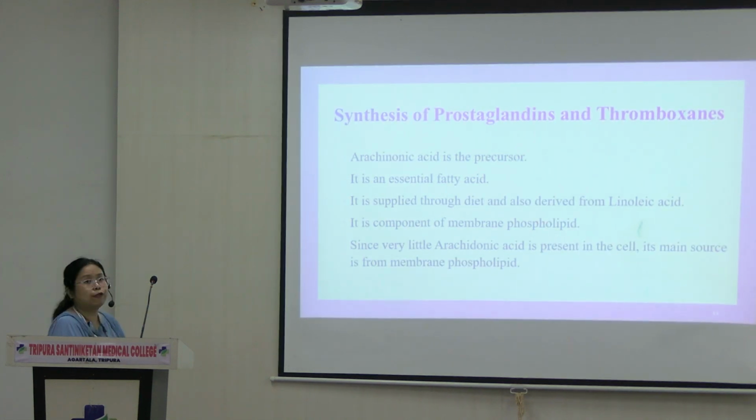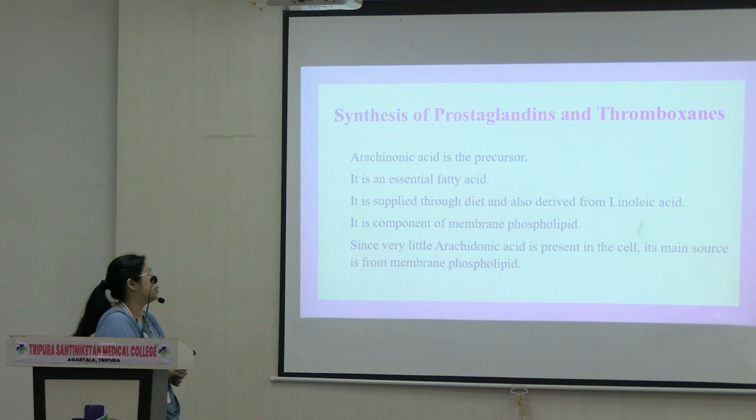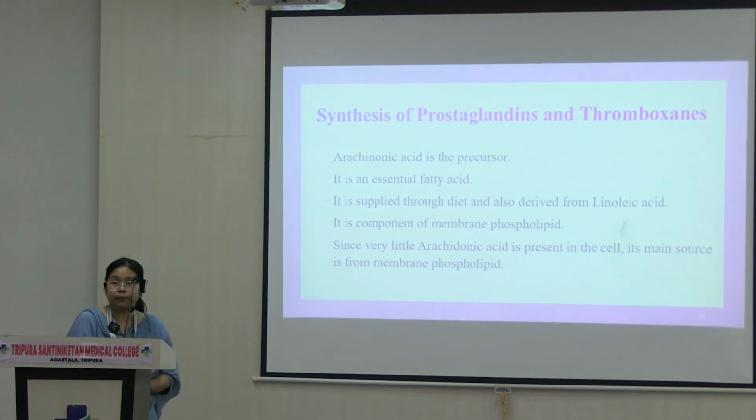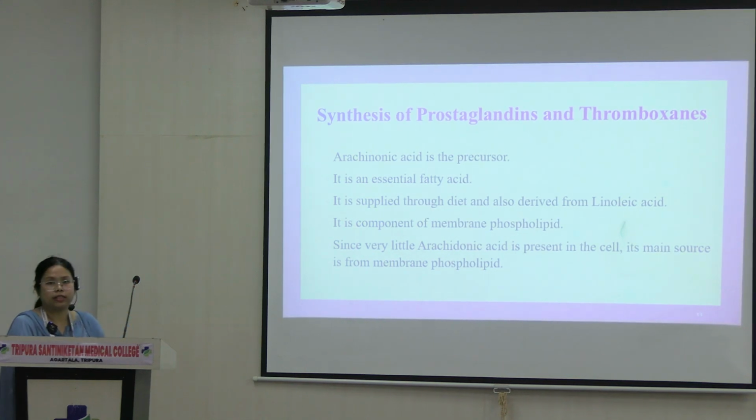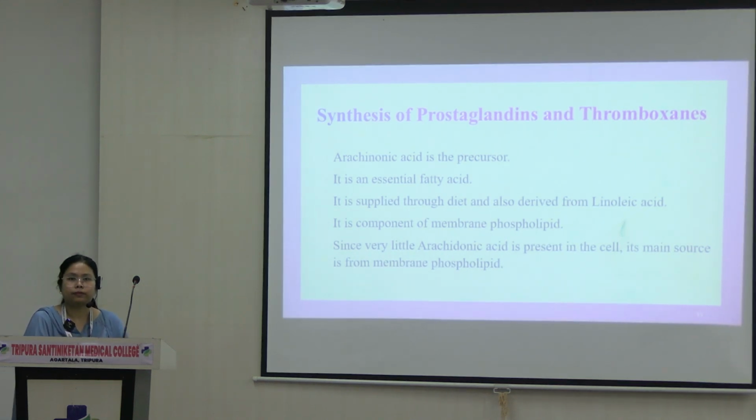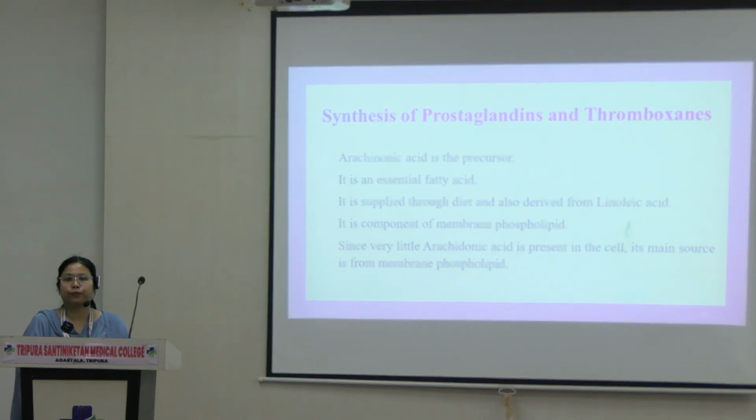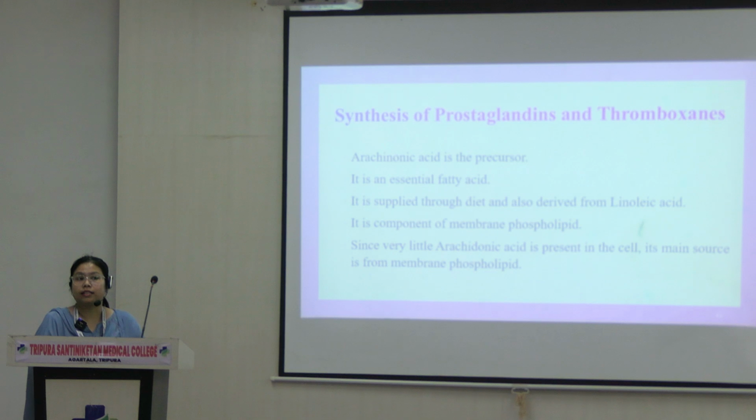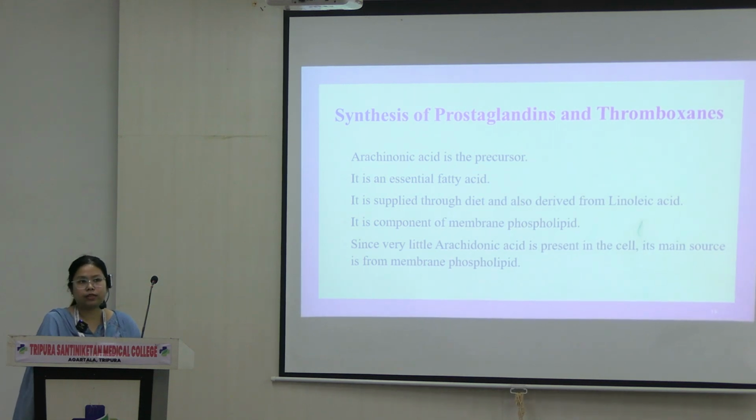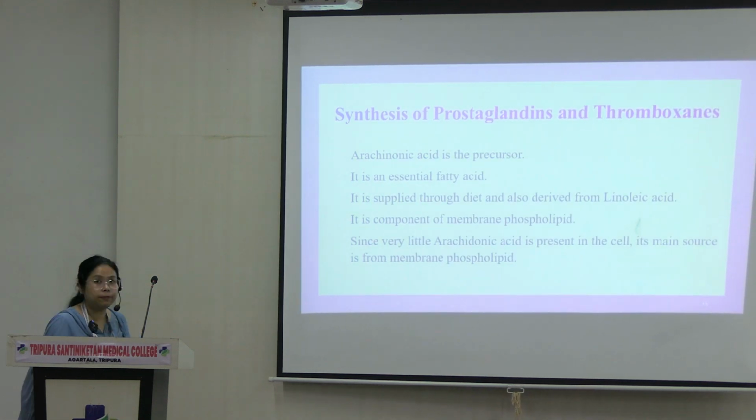Okay, so how are they formed? Prostaglandins and thromboxanes, how are they synthesized? They are synthesized from arachidonic acid, as we have seen. Arachidonic acid is an essential fatty acid as well. Why are they called essential fatty acids? What are essential fatty acids? Anybody? What do you mean by essential fatty acid? Fatty acids that are not synthesized in the body but are required by the body, so they have to be supplied by the diet. So arachidonic acid is one of them.